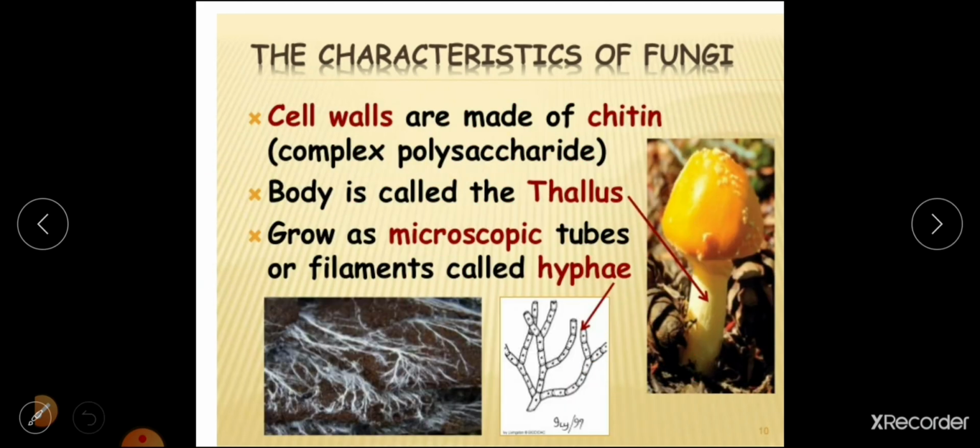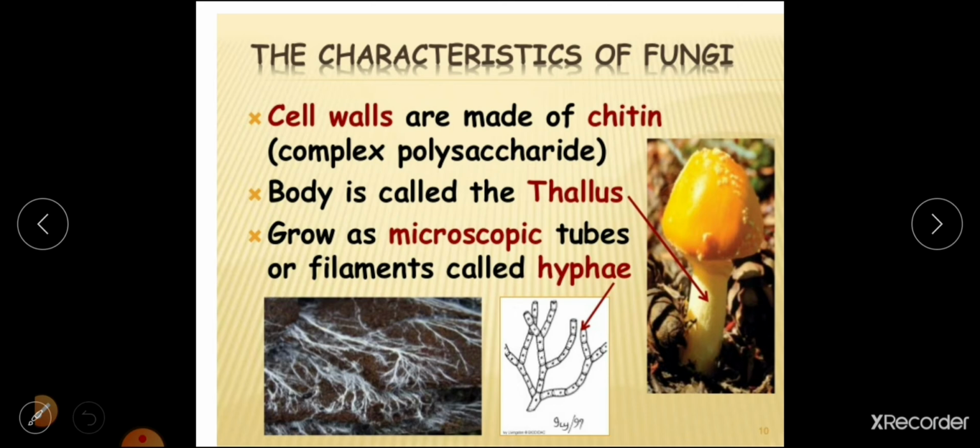Okay, as I said, the cell walls are made up of chitin. In plants, the cell wall is made up of cellulose, whereas fungal cell walls are made up of chitin, which is a complex polysaccharide. The body is called a thallus. Yes, it is mold. It has a filamentous thallus-like organization, hyphae and all, as I said. Hence, we can say the body is a complete thallus.